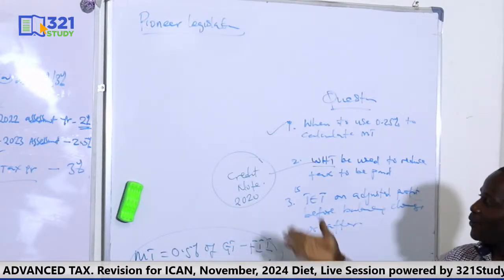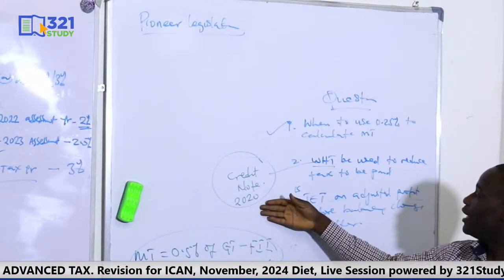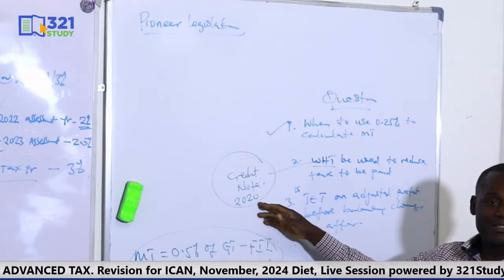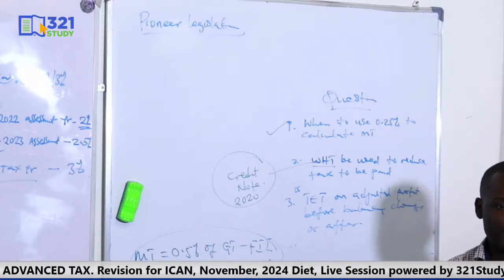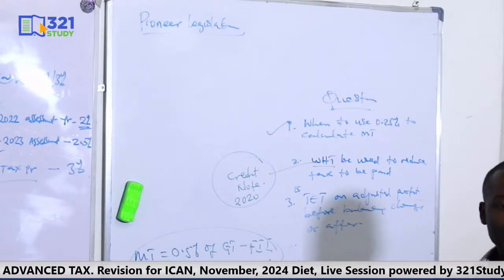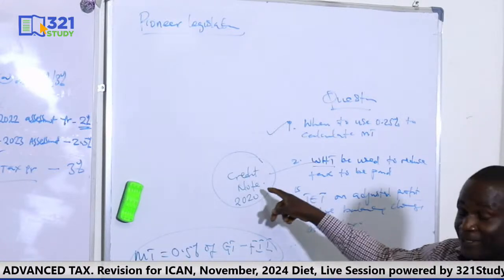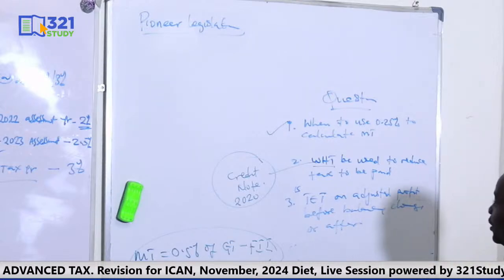Another way you can do it is, if you don't want to use it to settle your liability, you can also come for a refund. And for refund, it doesn't matter which year. So two ways you can use your credit note. One, you can use it to settle liability. You can also use it to claim your tax refund. But if you must use it to settle liability, it must be in the current year. I hope it's clear. So that is how it applies. I think this question has been answered.